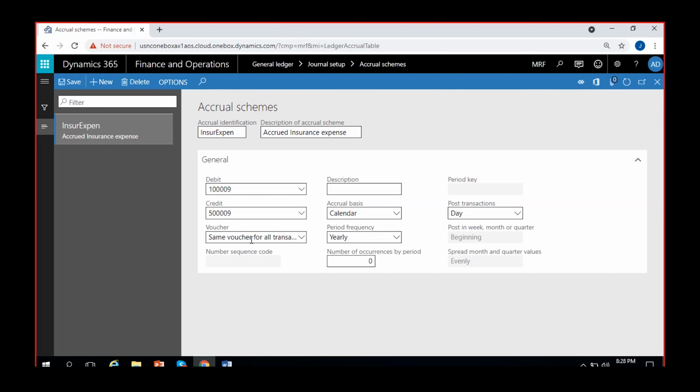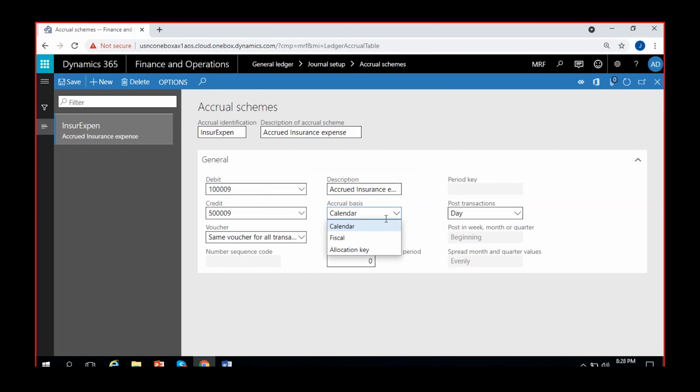So I am taking same voucher for all transactions. Even though it is dividing it into pieces for each month, I'll select the same voucher number so that all the transactions will be linked or will be under the same voucher number. Then I can give some description here. I can give the same description actually, monthly. I can give here accrued insurance expense monthly.